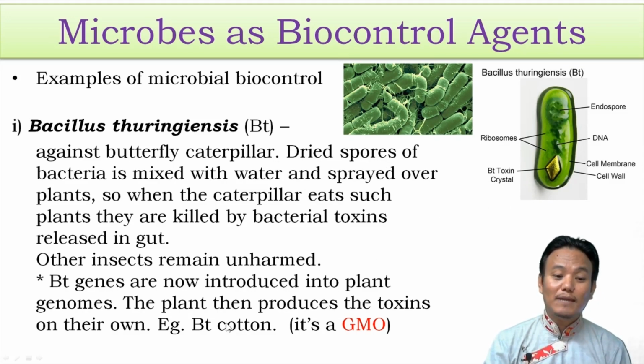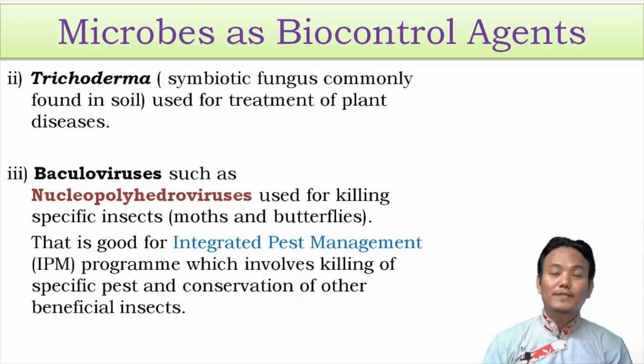So one such example is BT cotton. This cotton has the gene responsible for producing BT toxin inside its own genome, and therefore this is called a GMO. GMO stands for genetically modified organism, because human beings have modified this particular cotton genetically. So this is a genetically modified organism. And the second one is Trichoderma. It is a symbiotic fungus commonly found inside the soil.